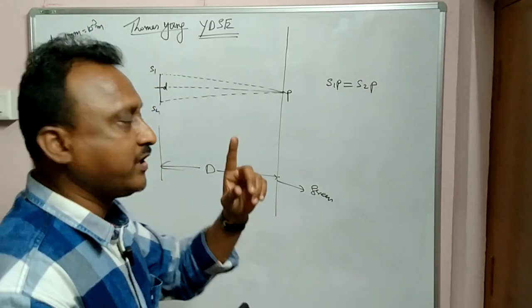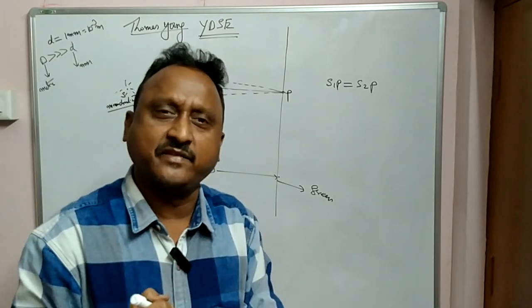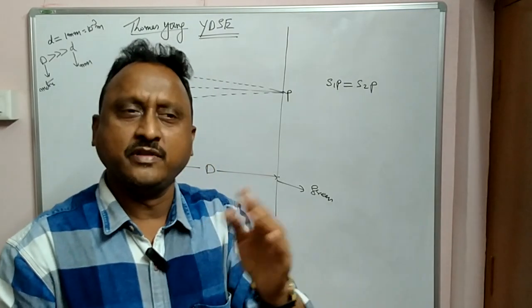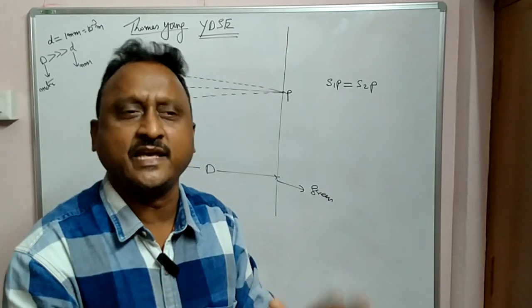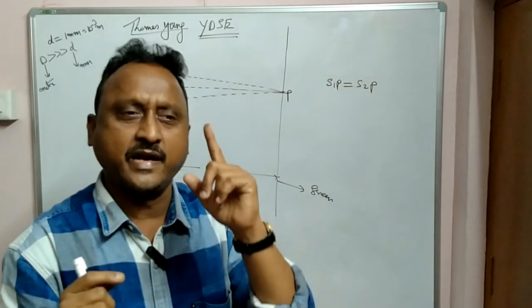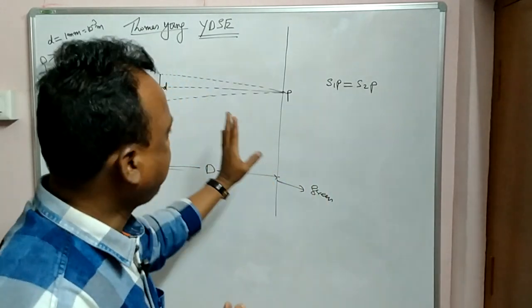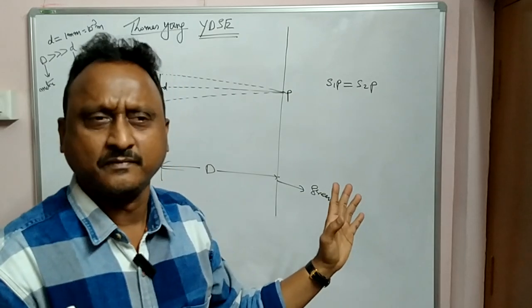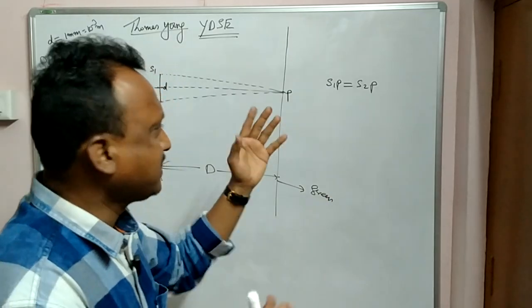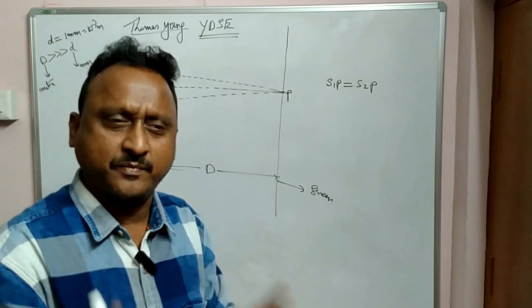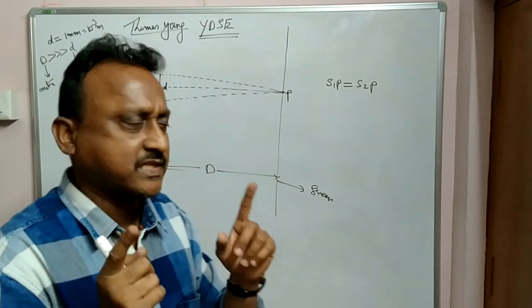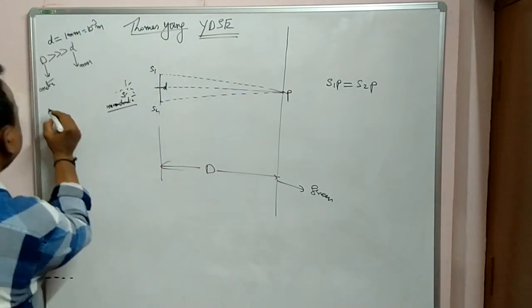One thing I am telling you, I told you in sound waves, constructive and destructive. The same thing will be repeating here also, because already I have derived it there. If you want, I will derive the derivations here also. Okay, if you want it. Because in the sound waves I told in the beginning itself all the derivations I have done for constructive.